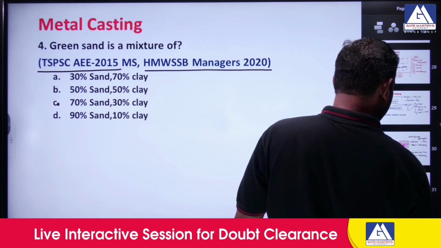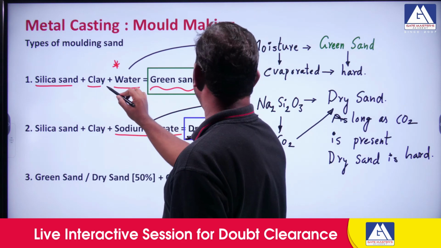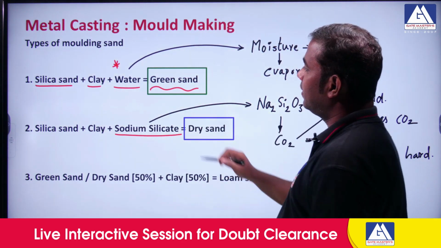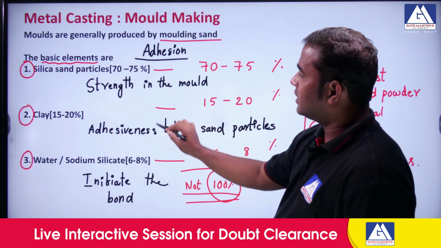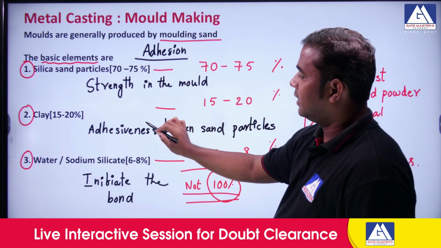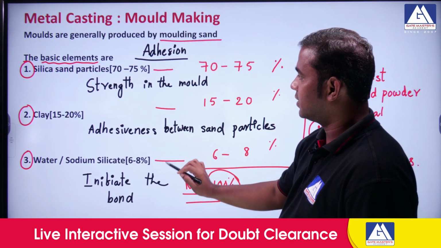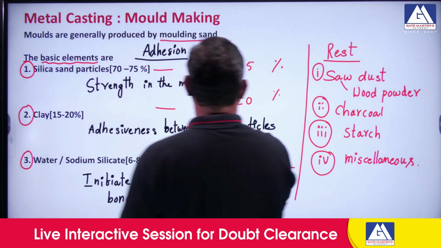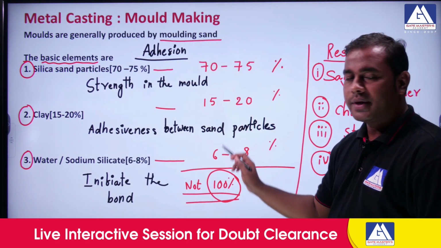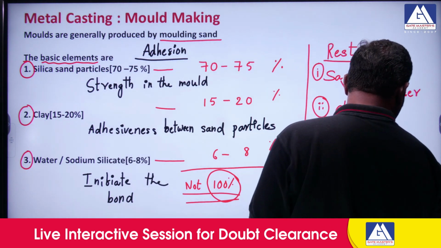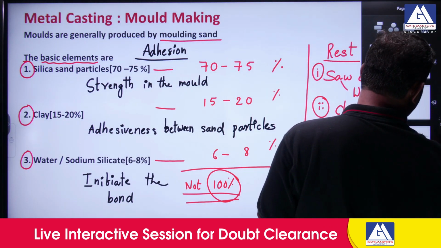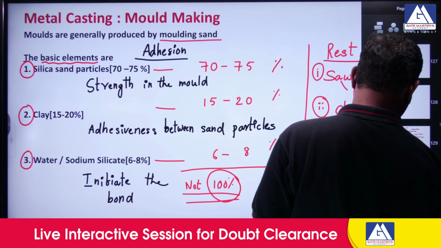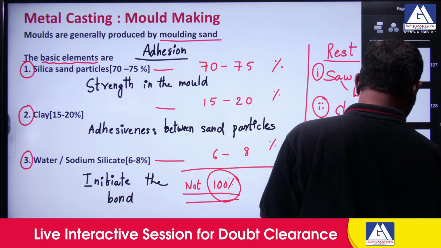Okay. So here in a green sand mixing ratio, silica plus clay plus water, right? So we talked about this percentage here. Silica is 70%, clay is 15%, water is the rest of the percentage, right? So remember that here the silica is almost 70%, and the rest of this is clay, water, etc., isn't it? So if you could recall this one, then obviously you can go for this answer.